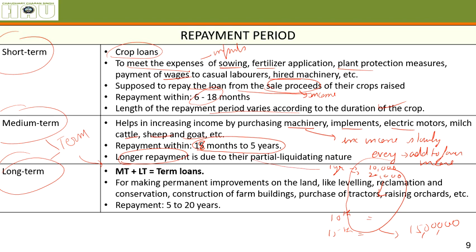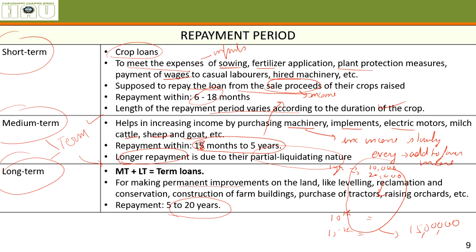These things are called partial liquidating in nature because they help you repay the loan slowly, not promptly, as in the case of short term agricultural loans. So the loans given for these purposes, to be repaid between 18 months to 5 years, which is a slightly longer repayment period, are called medium term loans. Long term loans are to be repaid between 5 to 20 years.